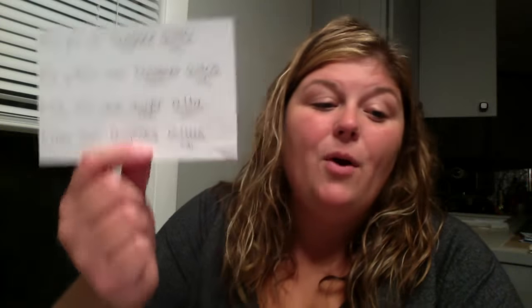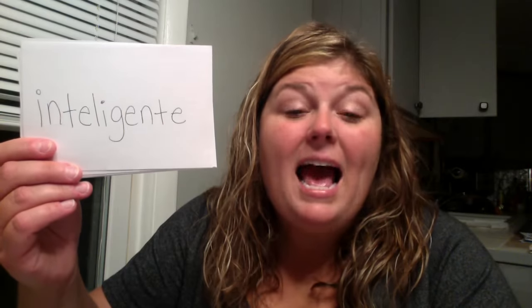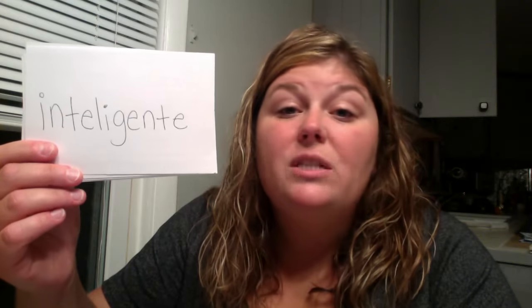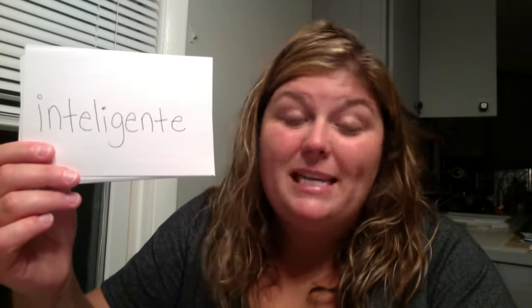Bien. Okay, so let's take a look at different kinds of adjectives. So we talked about adjectives that end in O, see? Now let's talk about adjectives that don't end in O. There are adjectives that end in E, see? And consonants. So for example, inteligente ends in E. Adjectives that end in E or a consonant don't change to masculine and feminine, but they do change from singular to plural.